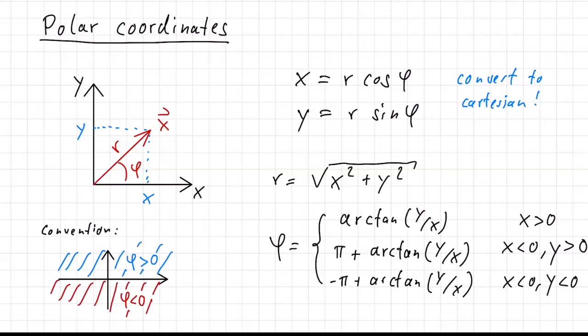In principle, you can choose a different convention. You just have to stick to one. Now, this is how you can convert between these coordinate systems. So these were from polar to Cartesian. These are from Cartesian to polar.